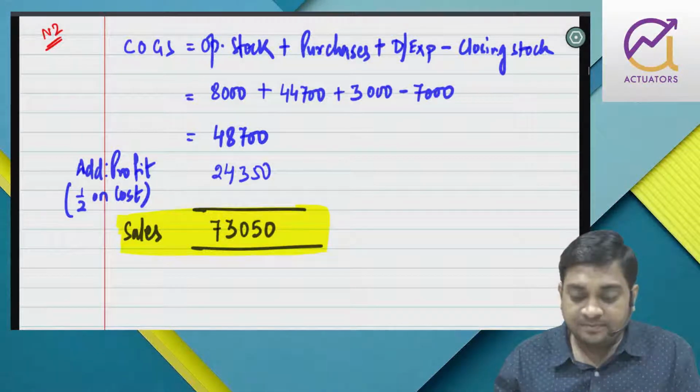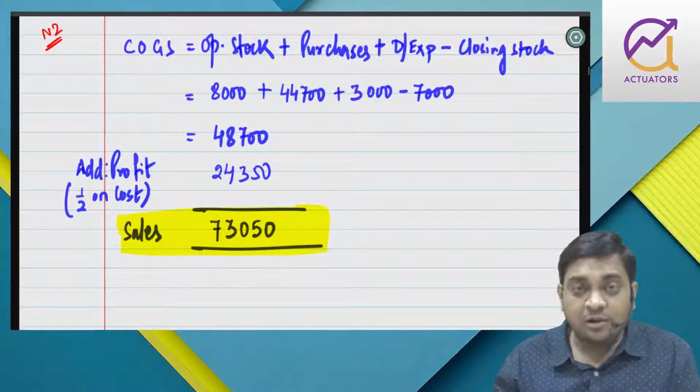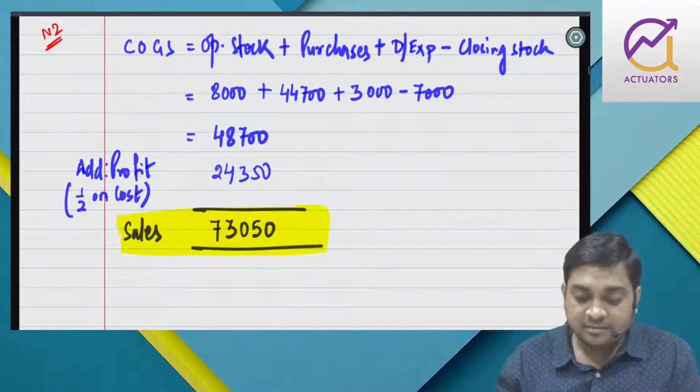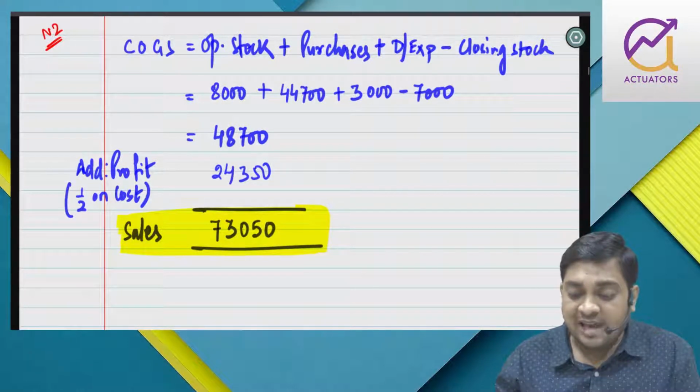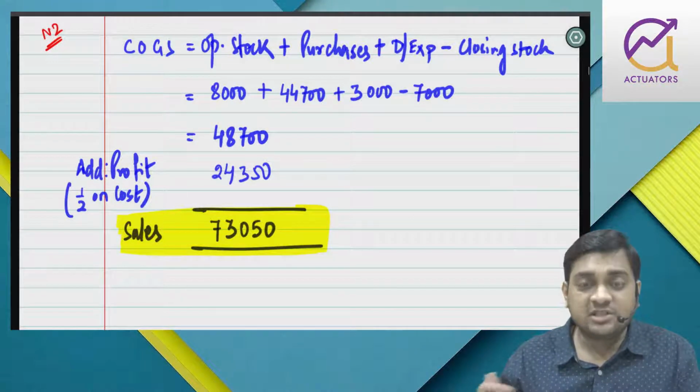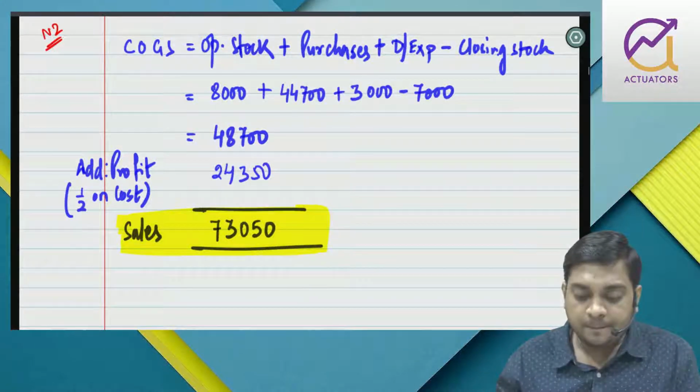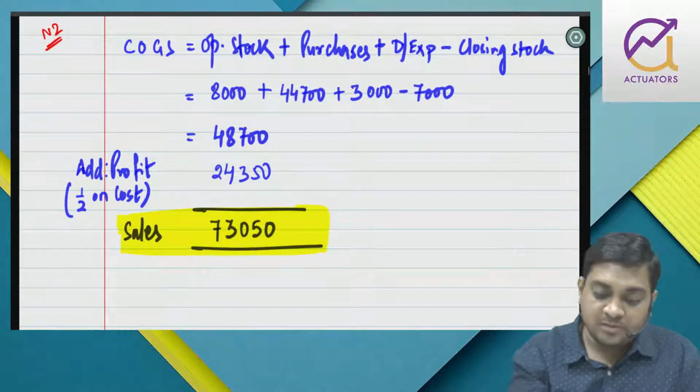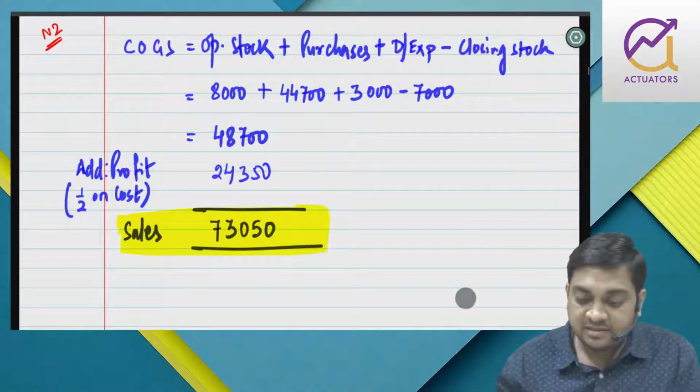Is that fine, everyone? I hope it's quite easy. You have done it in your basics, plus 2 level also you have done it. COGS add profit, cost plus profit is sales. So this is how COGS is calculated. We know purchase, so we got COGS. Percentage is given on sale, convert it on cost. So the difference is your sales. If you add up, you get the sales figure. So cost plus profit is my sales.